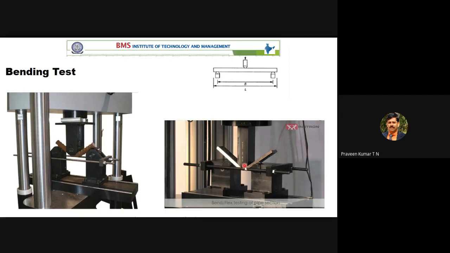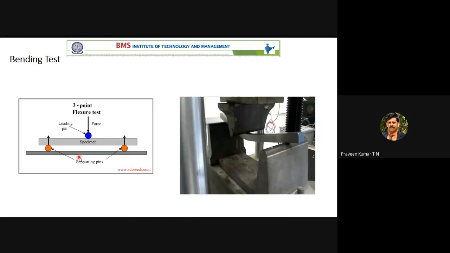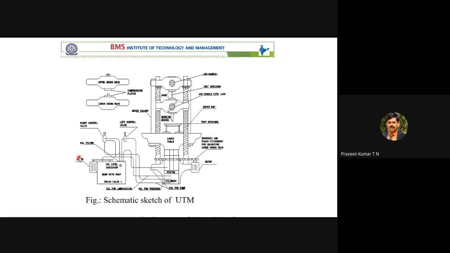So this is the center point. When load is applied, there is a transverse deformation. You can see here there is a transverse deformation. There is a steel rod where it undergoes transverse deformation. This is the same thing you have already seen. This photo is available in your manual.